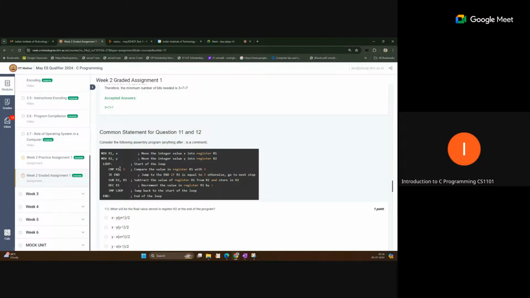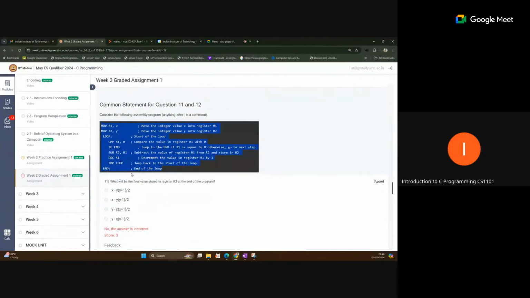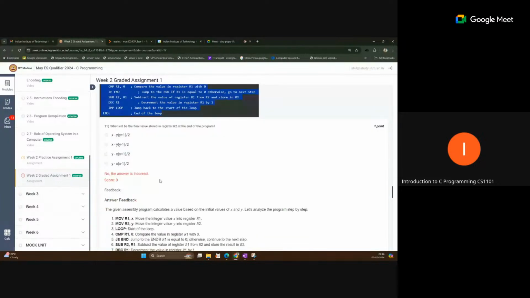Actually, this is the next level when you write the C program, after compilation. Our code is converted into this type of form. This is called assembly language, a low level language. After this, our code is converted into machine code, in the form of 0101 like this, which is not readable. This is still readable if you have enough understanding of these codes, but machine code you cannot read. So this is just a mediator code of the compilation process.